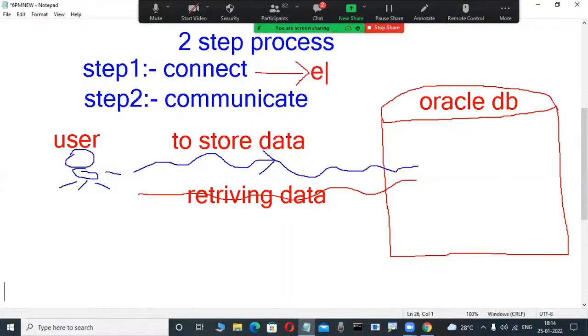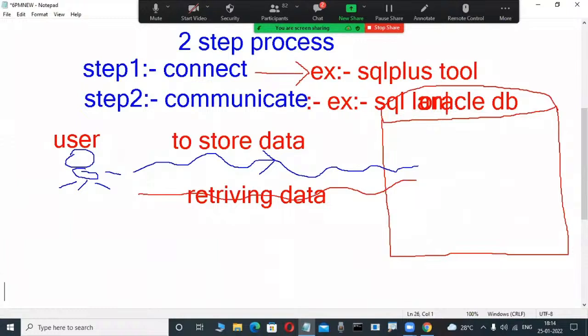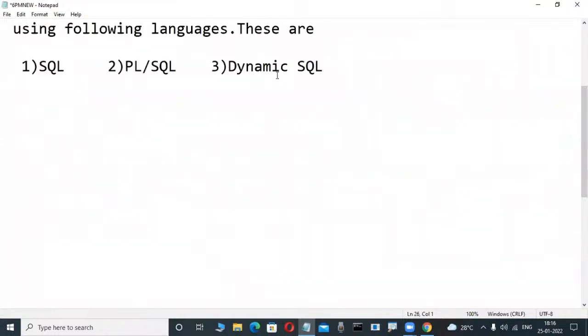One example tool is SQL Plus. SQL Plus is a command line interface tool. These are all things we are learning one by one. Once we connect to the database, they communicate using languages, for example SQL and PL/SQL. How and what is that? We will learn all of these one by one.